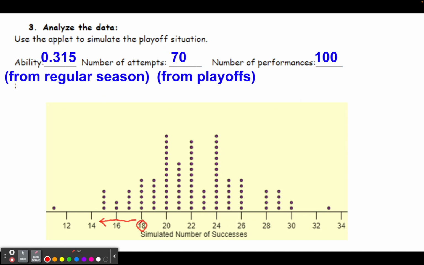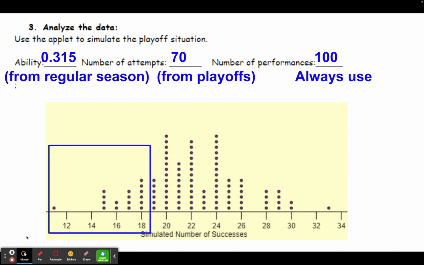So what we want to do is see how likely it is that he would get 18 or less, because that's what we're going to consider to be our evidence in this case. To figure out how likely that is, we're going to count up the number of dots that are at 18 or below. And the reason we're going below is because we think that he choked or his ability decreased.